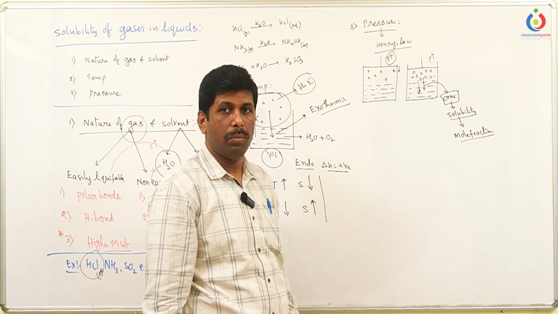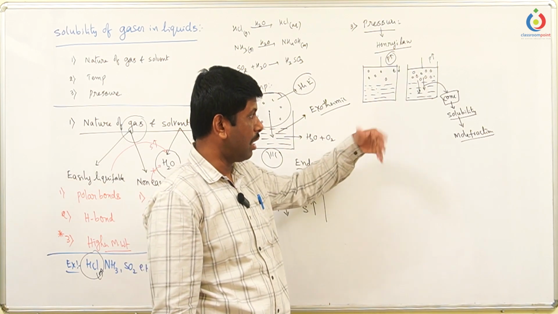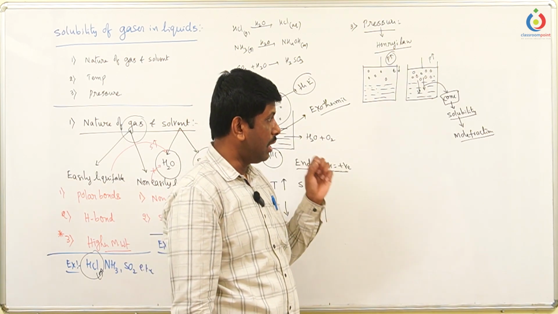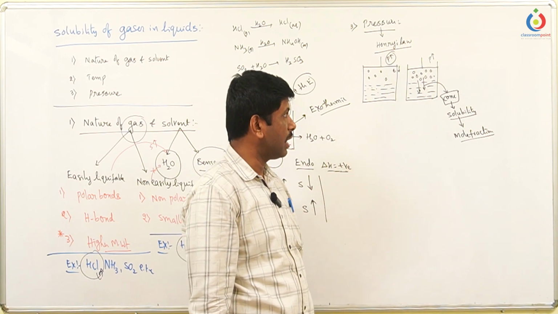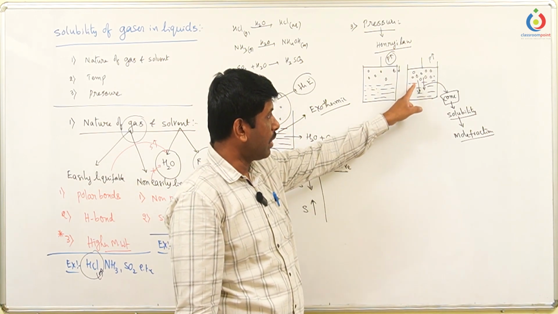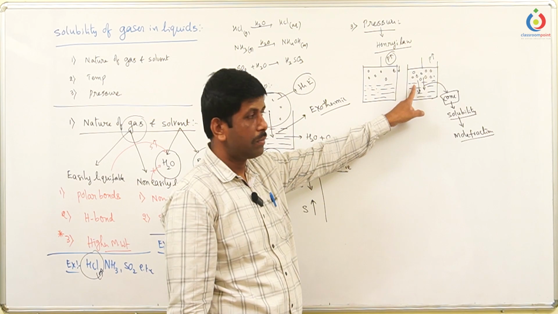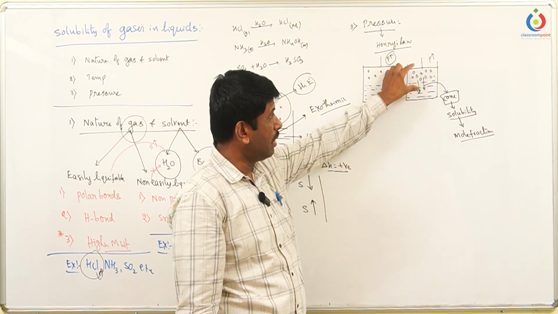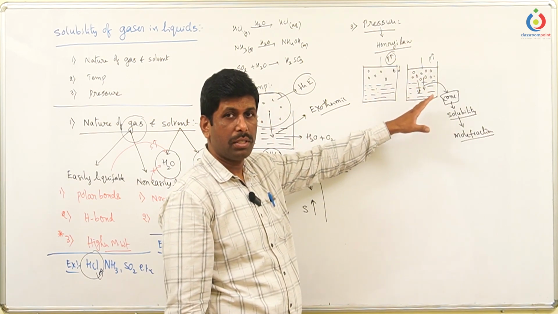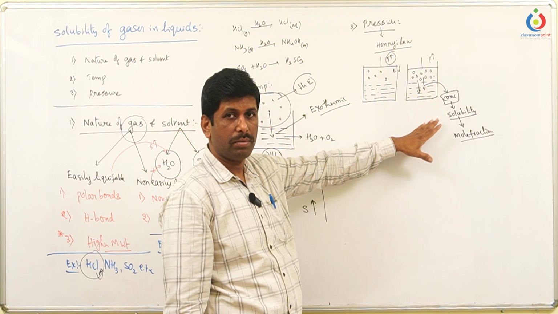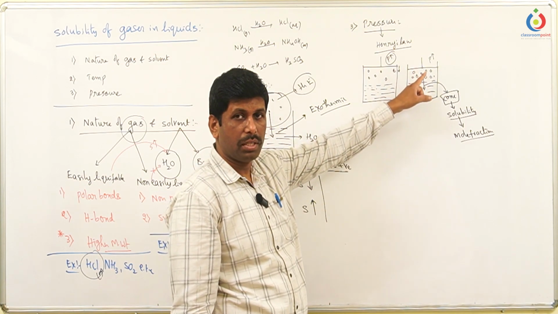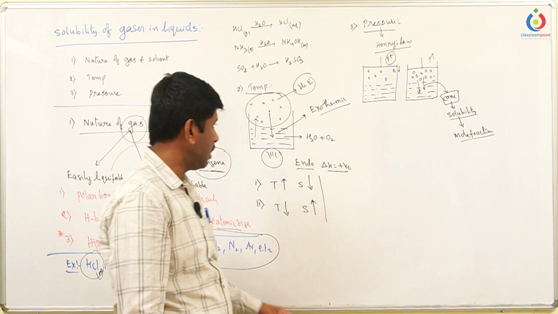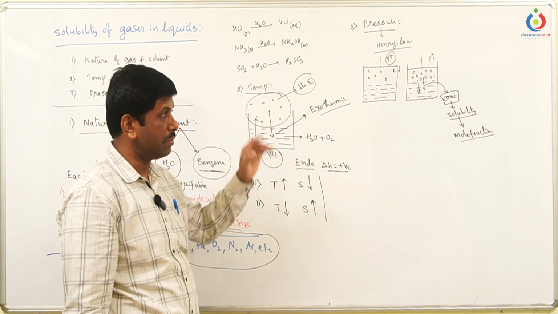Here we cannot take molarity or other concentration terms. The reason we consider only mole fraction is that it is independent of temperature, so at a given pressure, even though temperature changes, the mole fraction does not change, because we are applying the pressure. If pressure is not applied, the gas starts coming out of the solution.